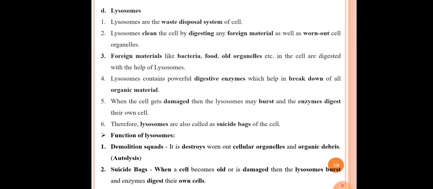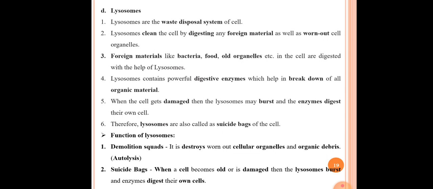The fifth point here is when the cell gets damaged, then lysosomes may burst and enzymes digest their own cell. If in case of a damaged cell, the lysosomes burst, and that's why the inner cell organelles get consumed or digested by the enzymes found in the lysosome. So these enzymes digest their own cell, whatever the enzymes released by the lysosomes.